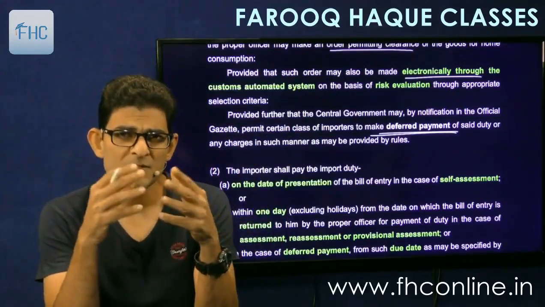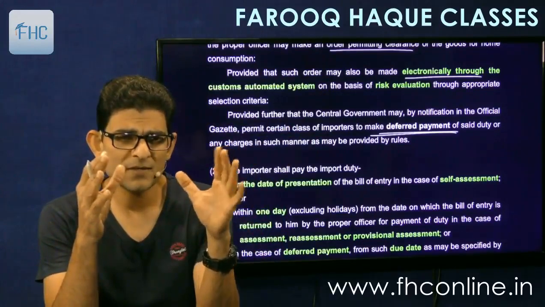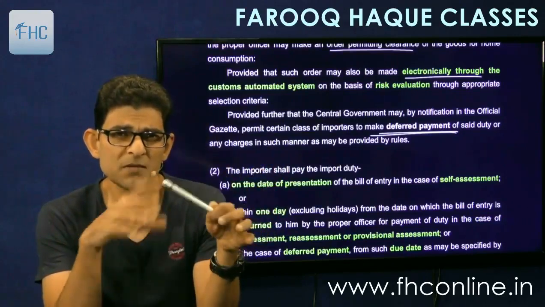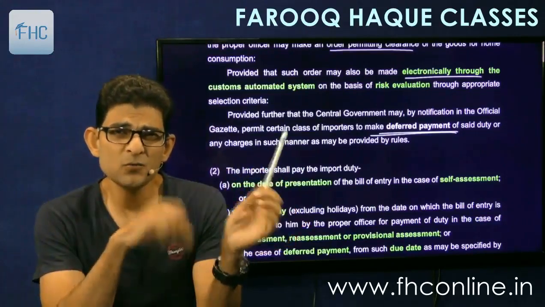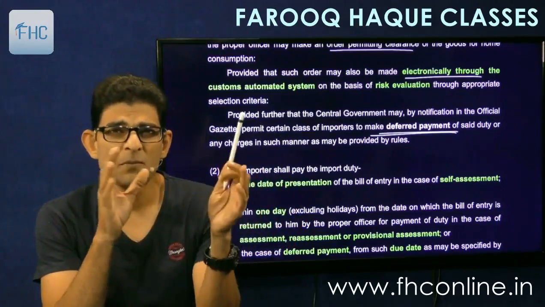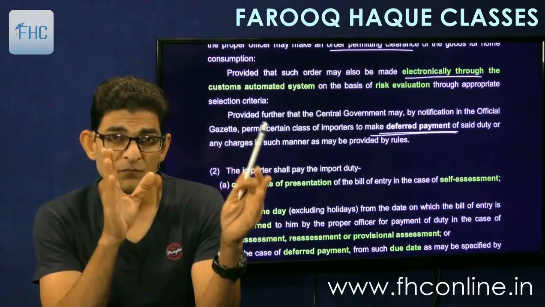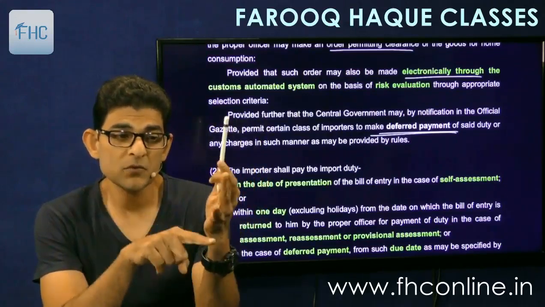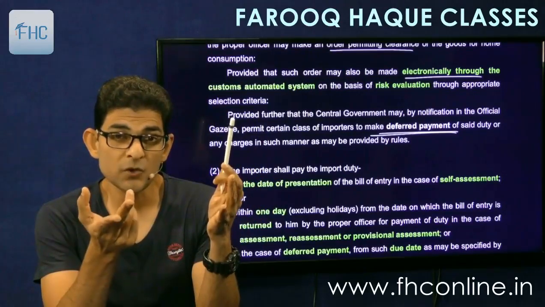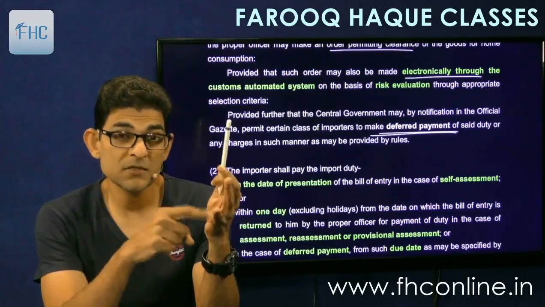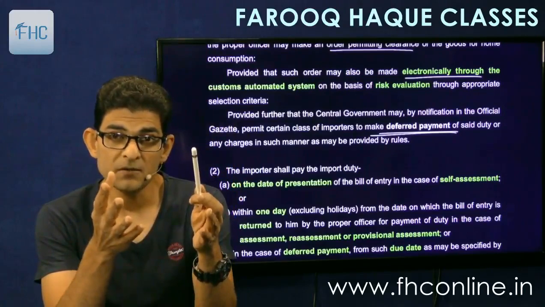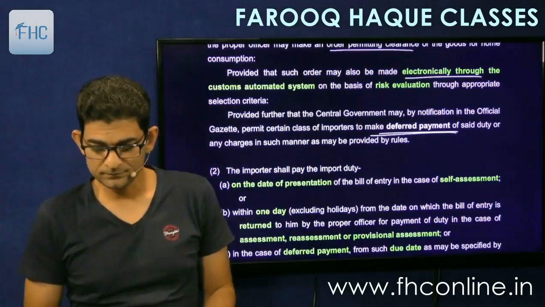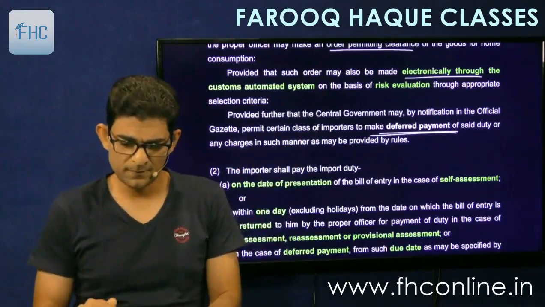And at this point of time, just let me tell you that what happens is that if there is a regular importer and is importing goods every day, so some or the other consignment comes every day, so every day he has to go there and pay the duty. So he may be allowed some time to pay, like 15 days. So he can pay for every 15 days together. Like whatever imports are there from 1st to 15th, he will pay consolidated payment. Then from 16th to end of the month, one consolidated payment, and so on. So therefore, that is called deferred payment. So we'll see the rules for that. Don't worry.